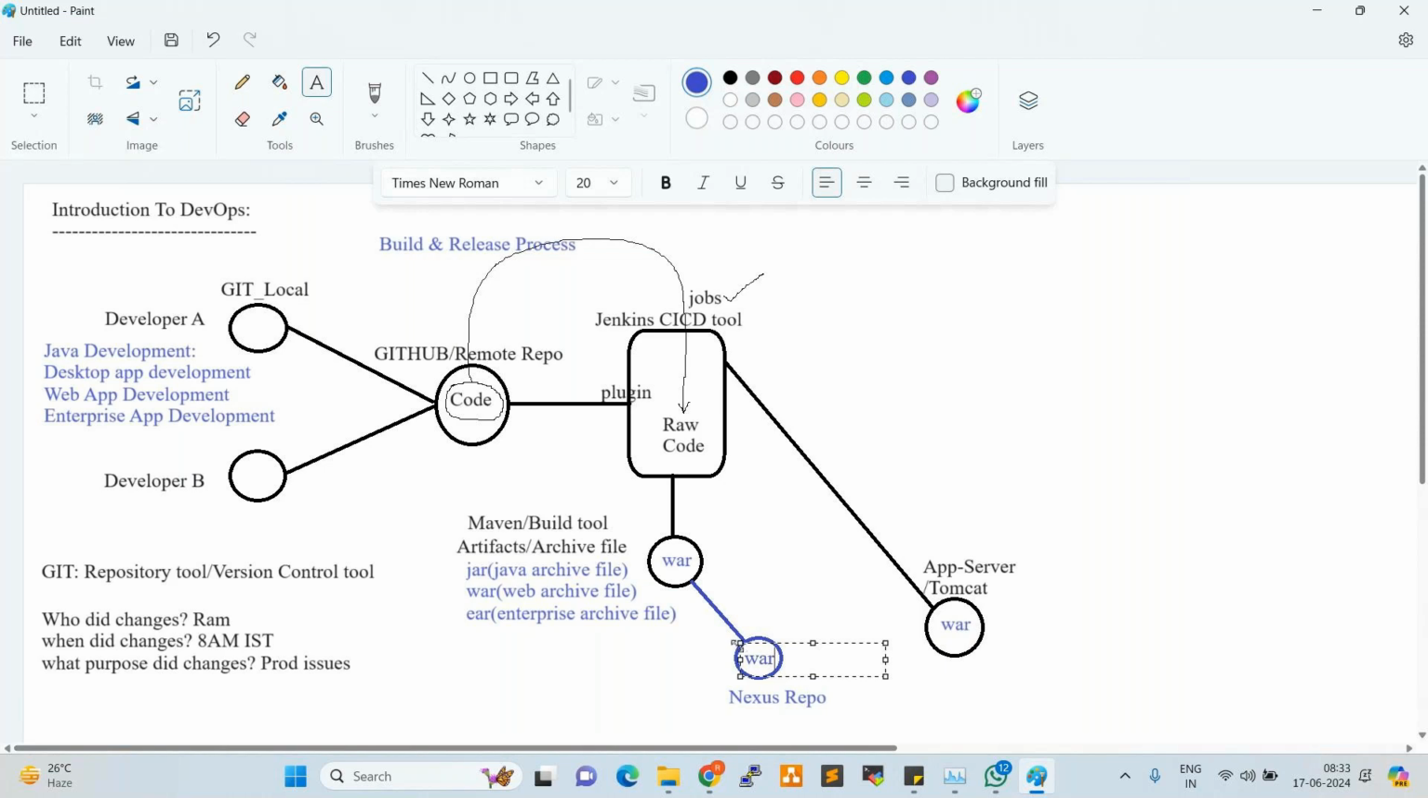Fine. So here the developer develops the code, testers test the code, and DevOps will deploy the code on the respective servers. But where will the code be reviewed? So we attach one more tool here, which is the Sonar code review tool.